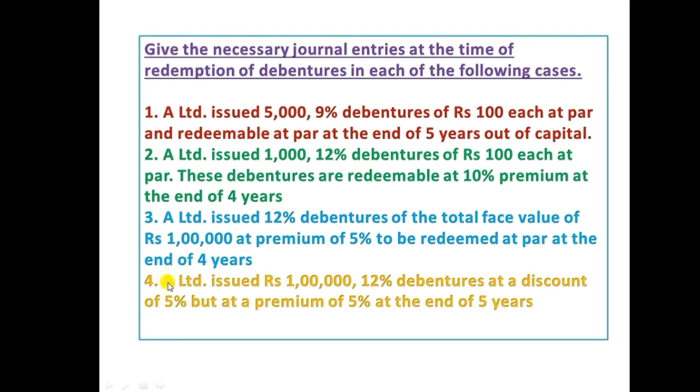And number four, A Limited issued 1 lakh 12% debentures at a discount of 5% but redeemable at a premium of 5% at the end of 5th year. In this case, the company issued at a discount of 5%, less than its face value, but is going to repay more than its face value, meaning the company is going to redeem with a 5% premium.